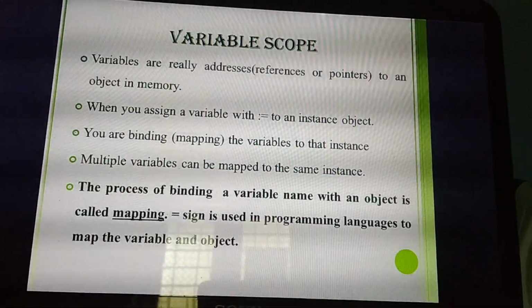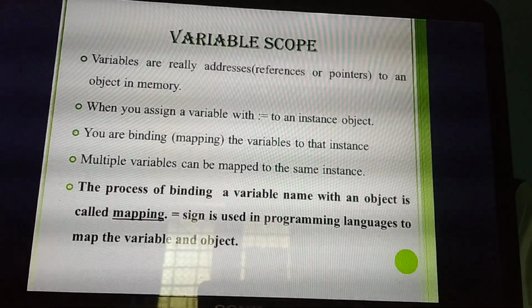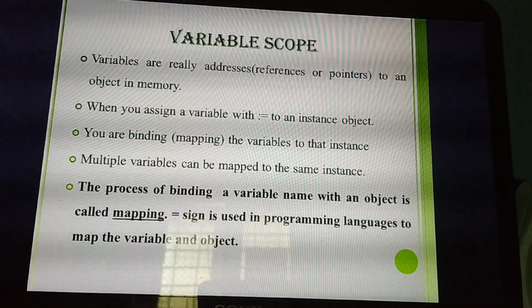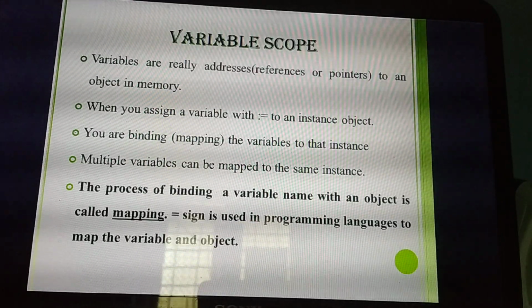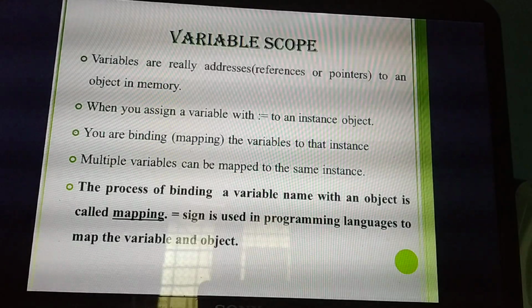Next we are going to see variable scope. Already I explained what you mean by variable, isn't it? Yes. So this is the definition of a variable. What do you mean by variable? Variables are really addresses or references or pointers to an object in memory.